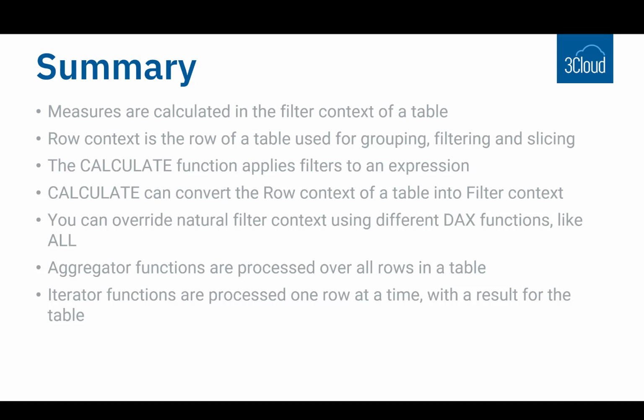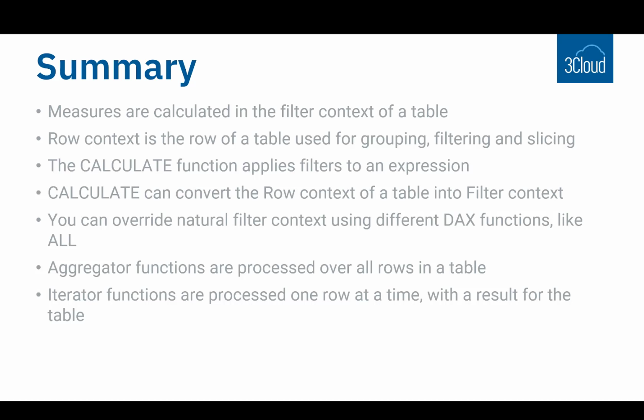In summary, measures are calculated in the filter context of a table. There's always context, and there will always be a filter context. The filter context might be that there are no filters, or the filter context might be that you've selected a month, or a combination of months, you've selected a product, you've applied a filter, you've sliced, you've cross-highlighted by clicking on another visual on a report page.